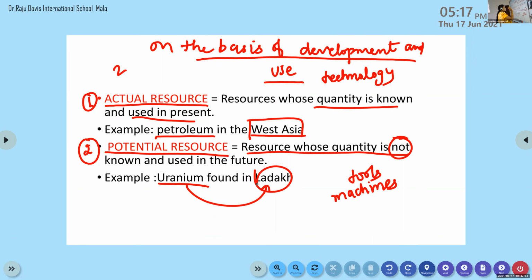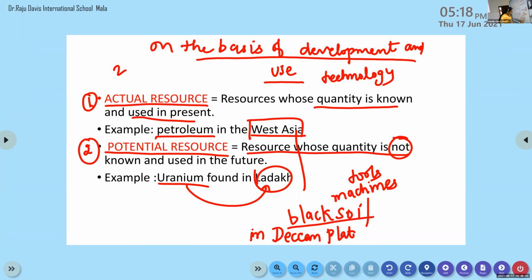Actual resources are the resources whose quantity is known and which are used in the present. Example, we know about black soil. What is black soil? Nutrient-rich soil. Black soil is found in the Deccan Plateau, in Maharashtra.